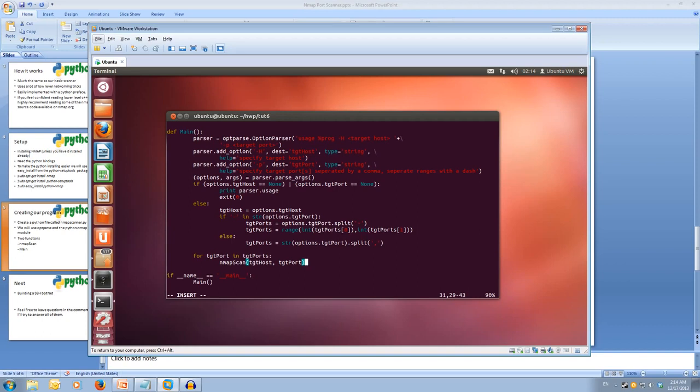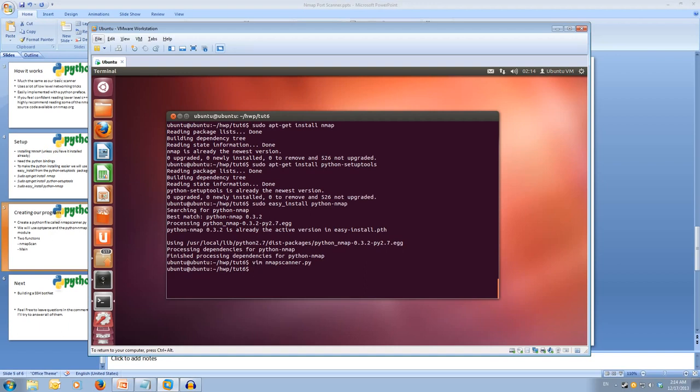Let me close that off. Okay, and that's our program done. So we've written our nmap scan function, and then we pass in all of our targets. Okay, so let's save this and let's try running it.